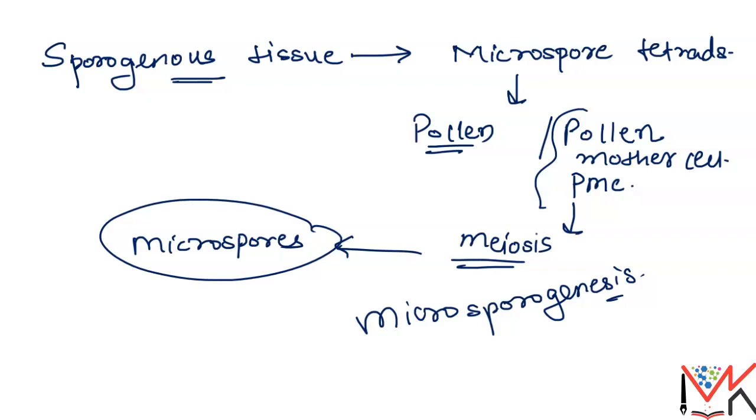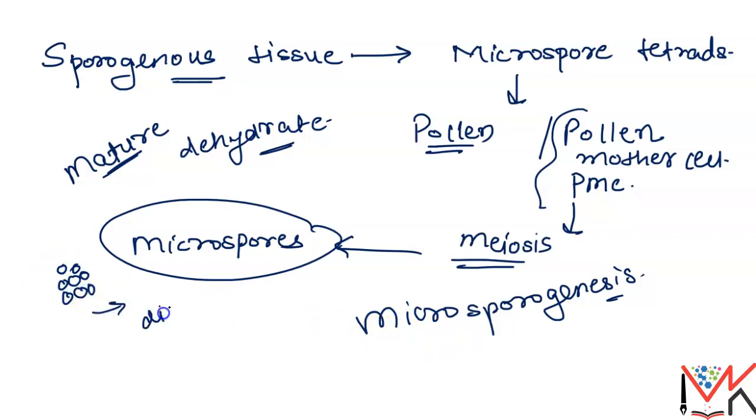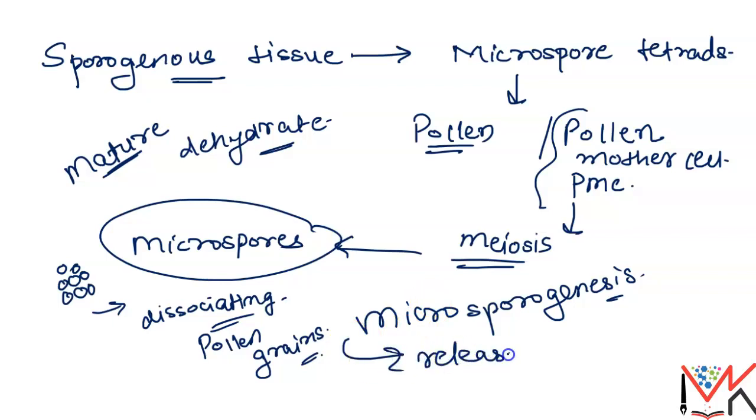Now, when the microspores are formed through the process of microsporogenesis, they are arranged in the form of microspore tetrads. When the anther matures, meaning it is time for the anther to dehisce, to break, mature and dehydrate, these microspores start dissociating from one another and develop into pollen grains.